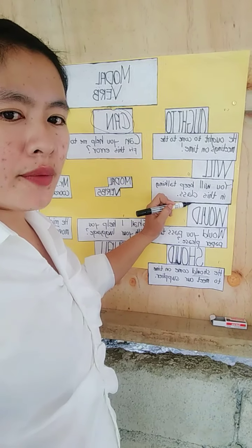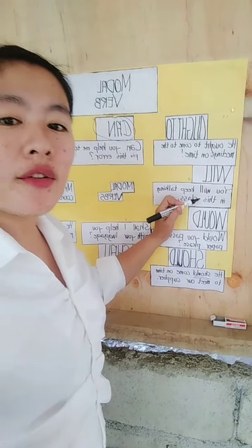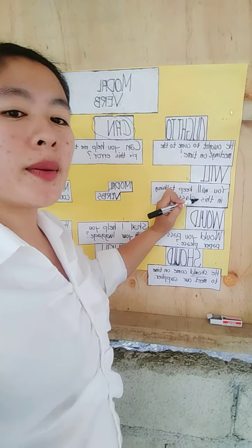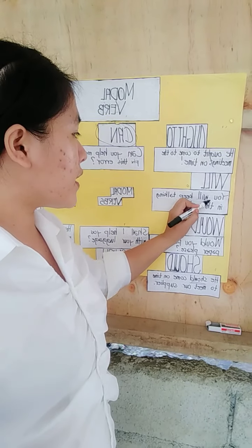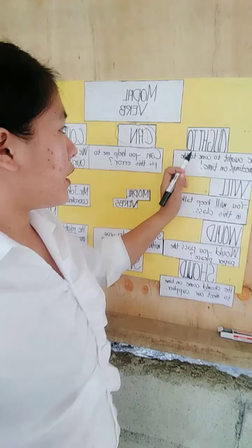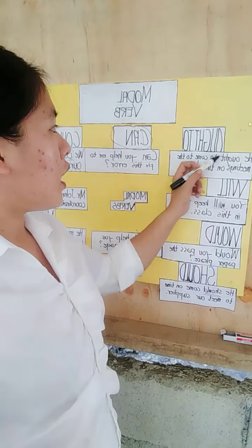Where is the modal verb here? Our modal verb here is will. Okay, we will proceed to the next modal verb.